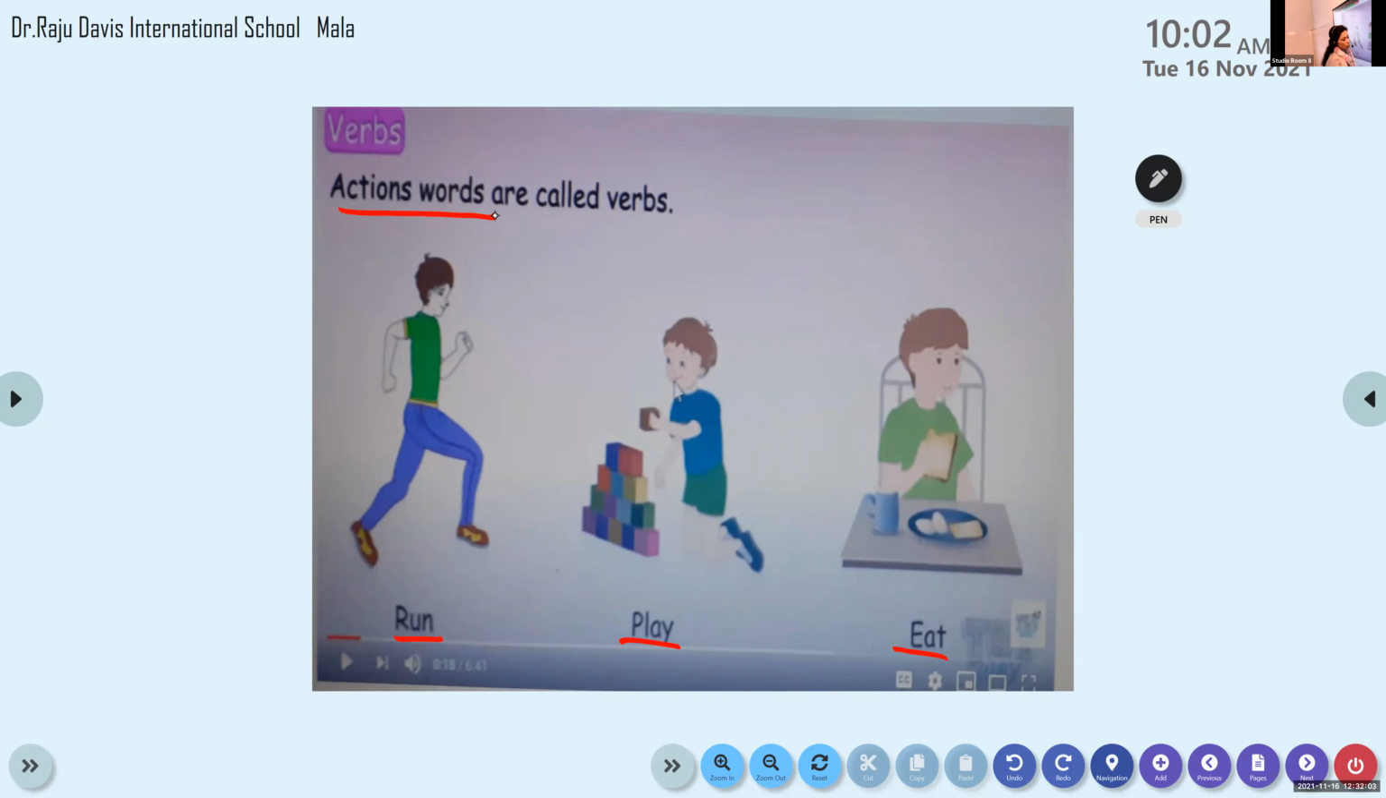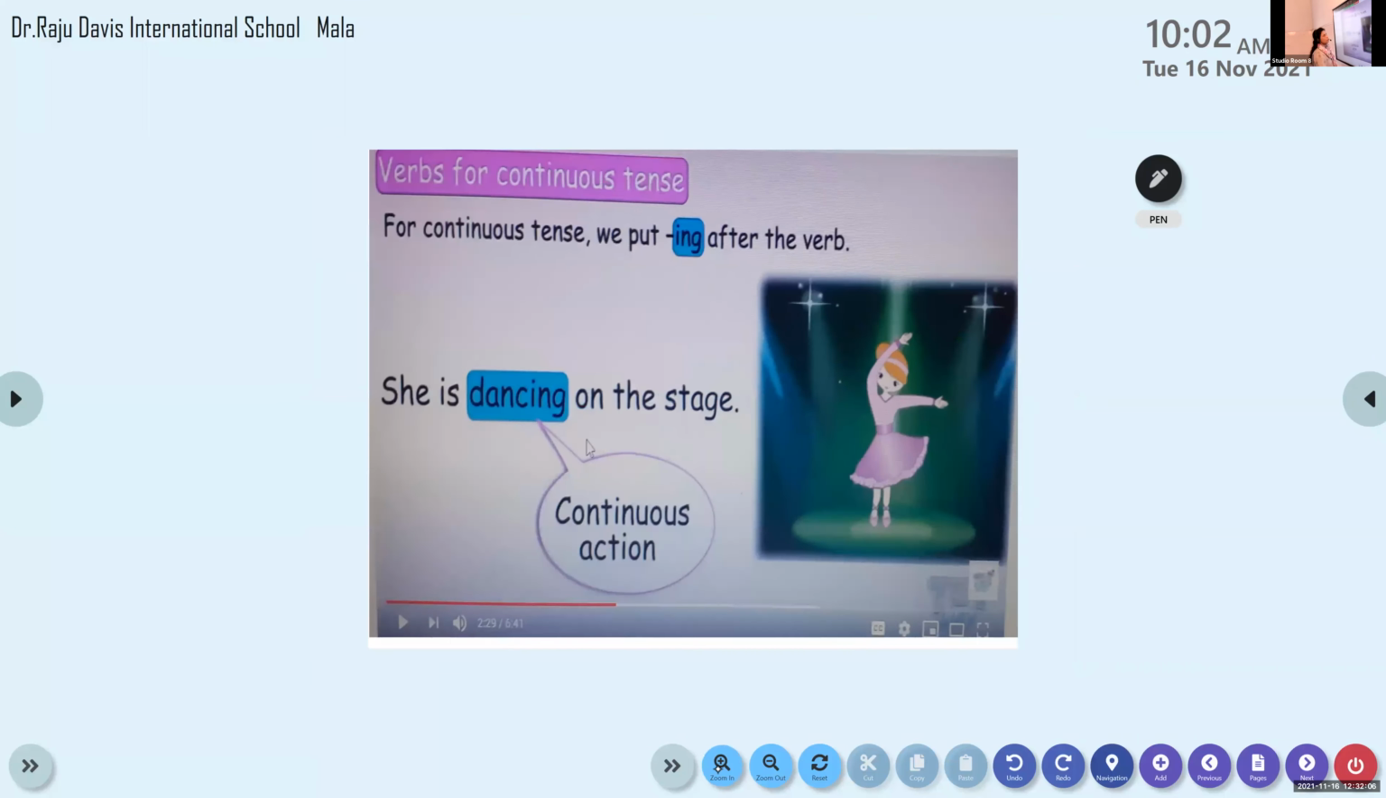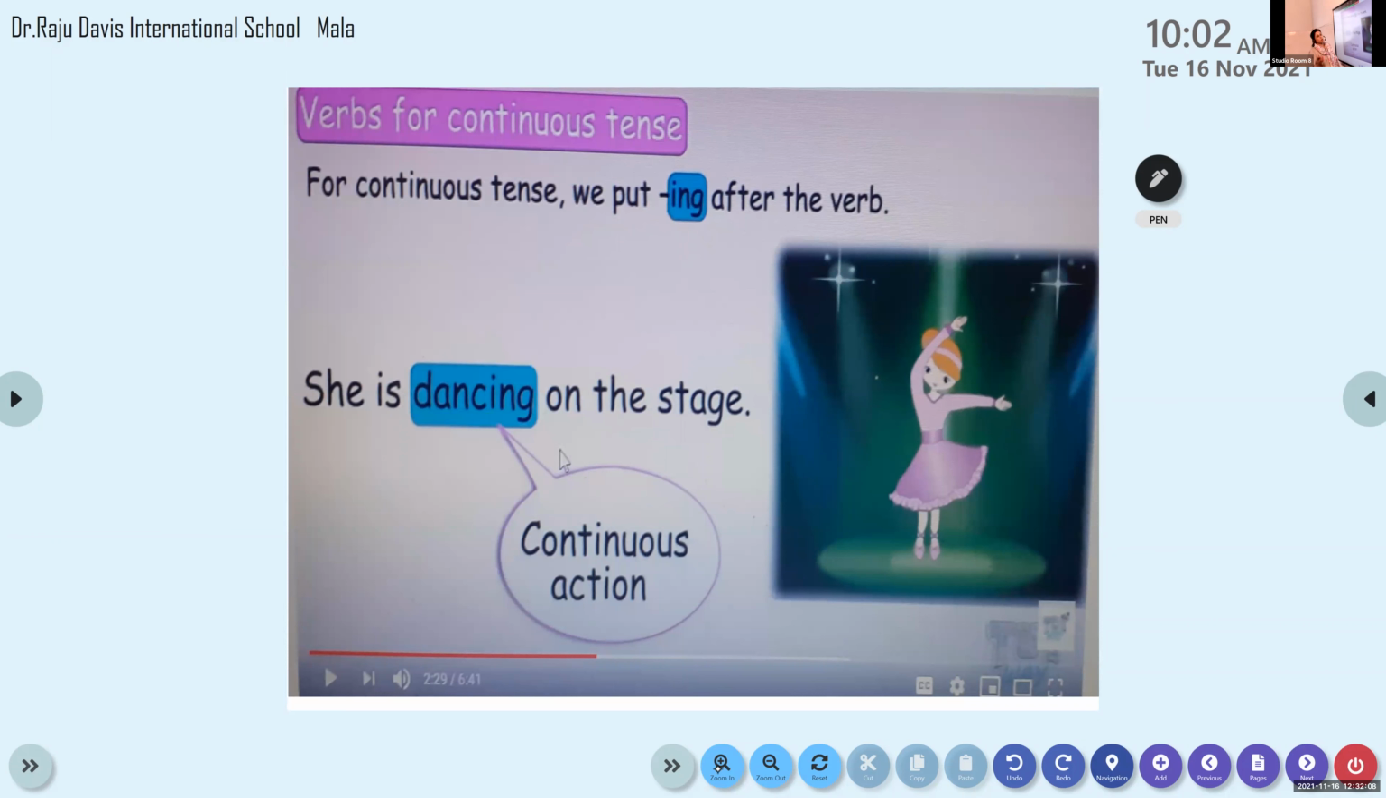Now all of you look at the board here. So what do we do to the verb in order to show that the action is in progress or continuous? We add ing to the verb. What do we add, children? Ing to the verb to show that the action is ongoing. You can see a girl dancing there. The action is an ongoing process. It is a continuous process. So we add ing.